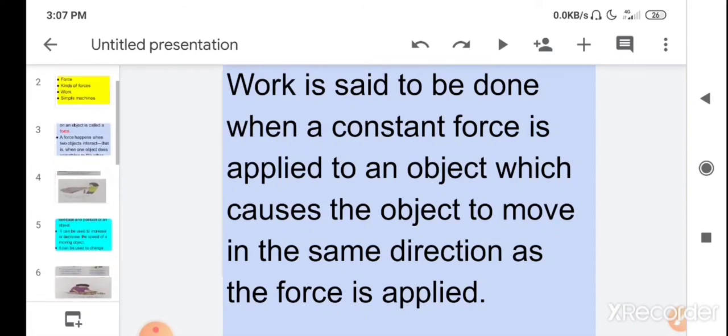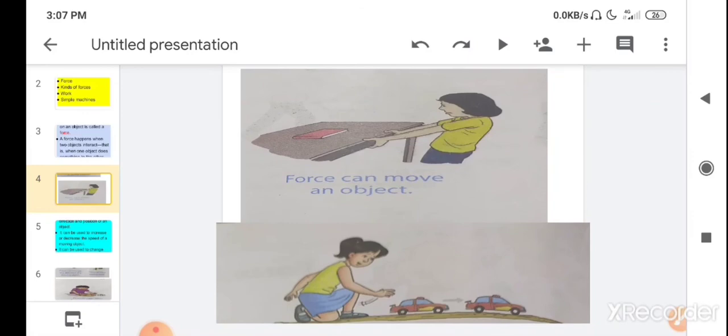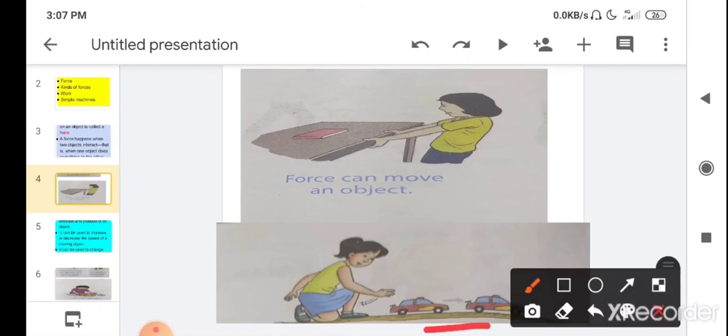If you see the picture here, you can see the girl applied a force on a toy car in a forward direction. So the car moved in the forward direction. So here work is said to be done. Whenever you apply a force on any object and it moves in the same direction in which you applied the force, then it's called work.